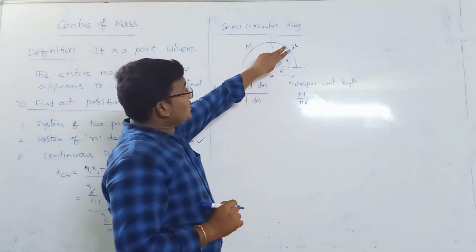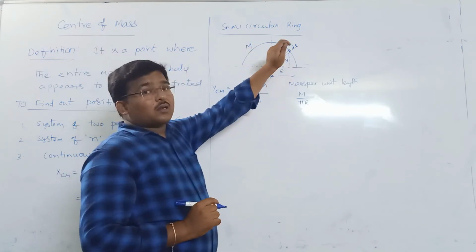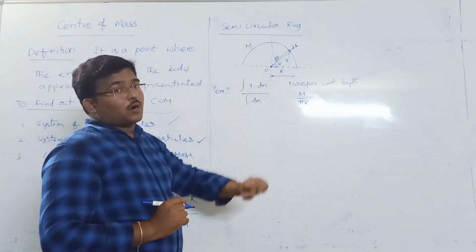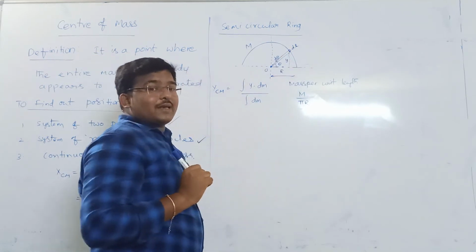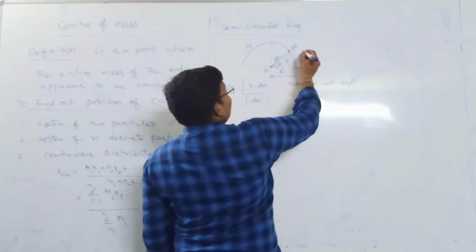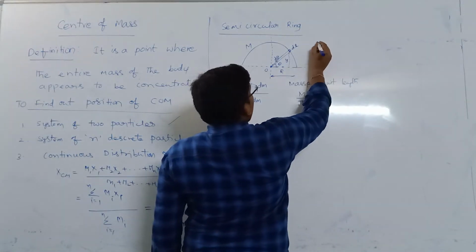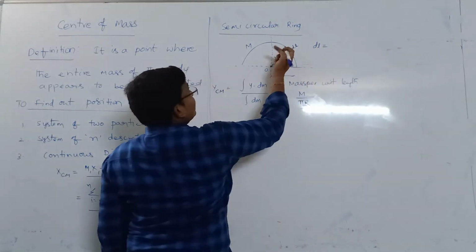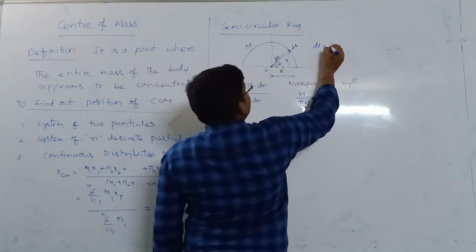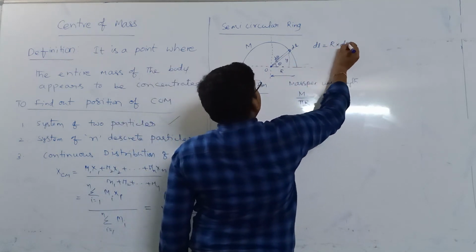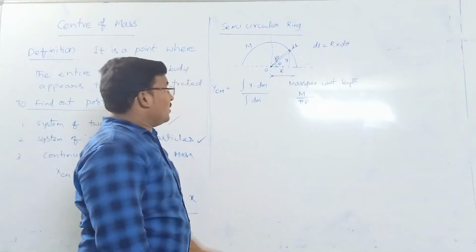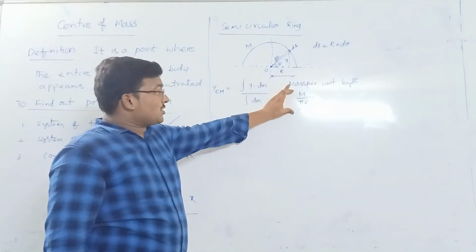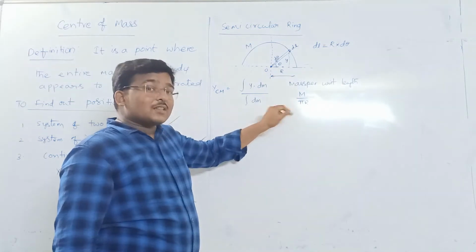Now, what is this length? From the concept of arc sector, arc length is equal to radius into angle. So arc length dl is equal to r d theta. Mass per unit length is this much, and for this length, what is the mass?